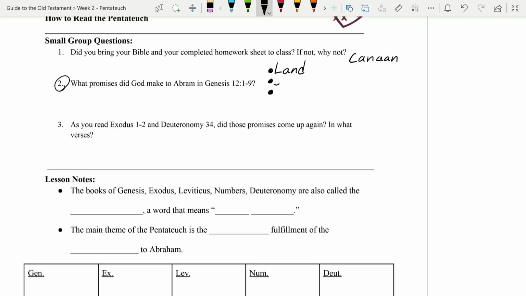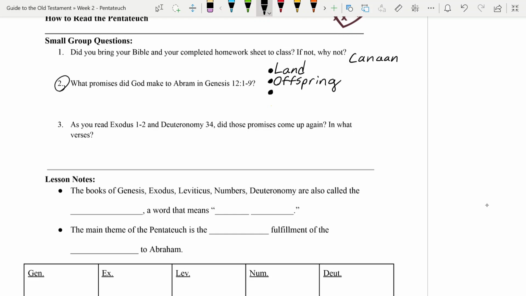And the second thing that he promises him is offspring. Sometimes you'll see people call it seed. He says that Abram's going to become a great nation. He's going to have all kinds of numerous descendants coming from him, which is, of course, kind of an open question at this point in the book because Abram has no children at all and he's old.